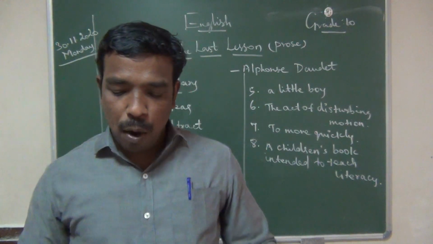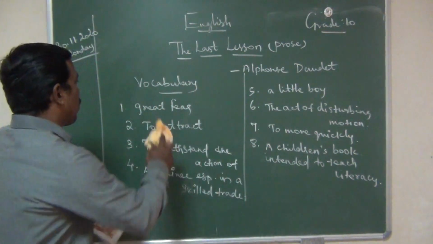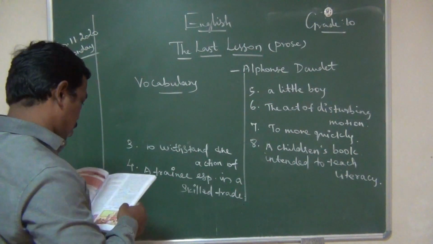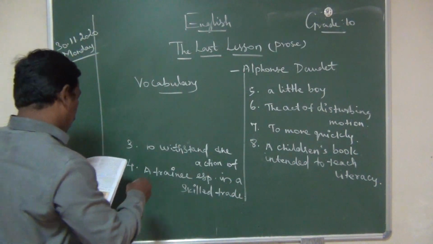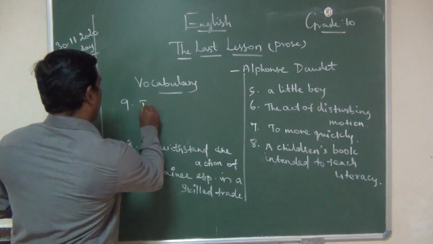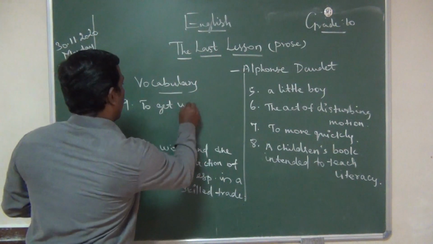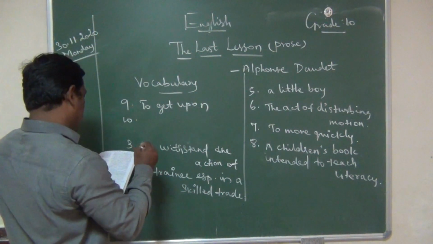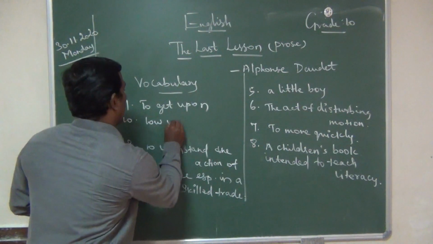Write the meaning of mount: to get upon. Then grave means low in pitch.